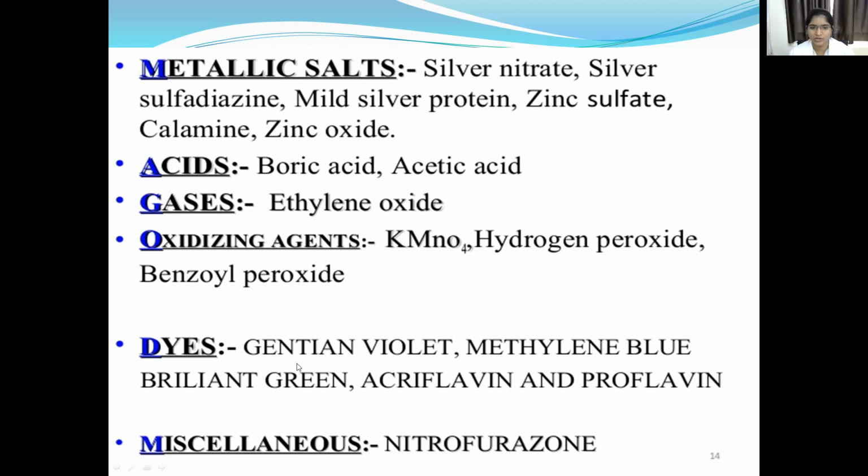Gentian violet, methylene blue and brilliant green are dyes used to kill microorganisms. Acriflavine and proflavine also come under dyes. Some miscellaneous drugs are nitrofurazone. These are the antiseptics and disinfectants.